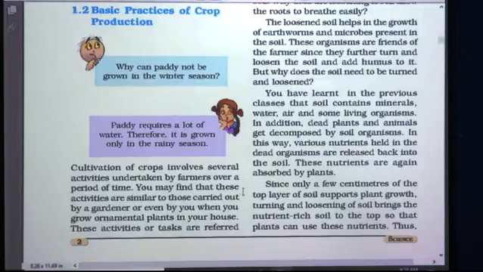You may find that these activities are similar to those carried out by a gardener or even by you when you grow ornamental plants in your house. Students, I think all of you have done tree plantation in the school or at some other place or even in your house garden.